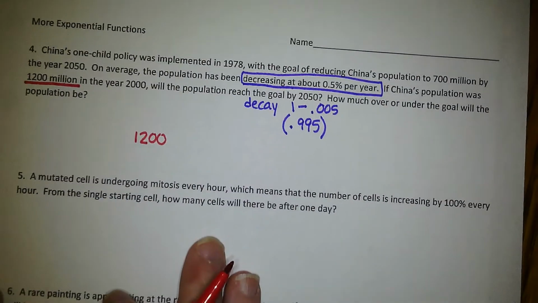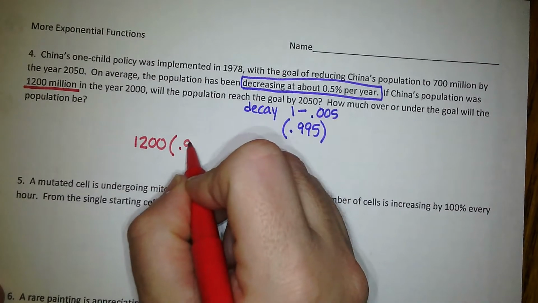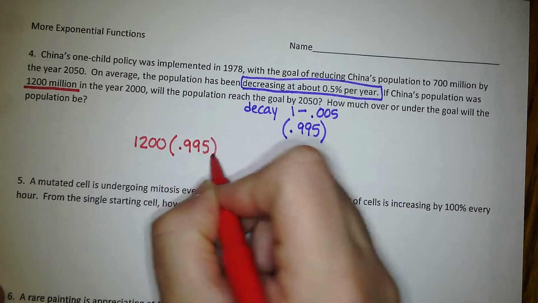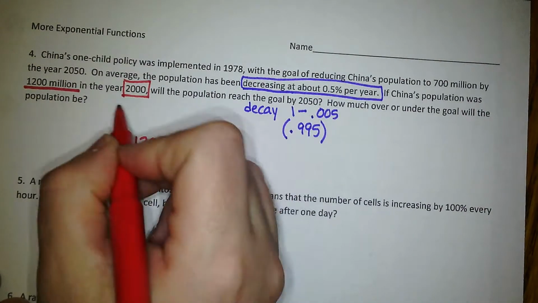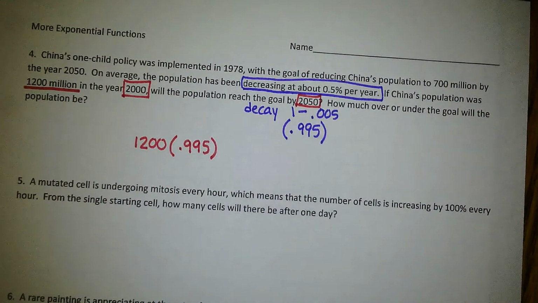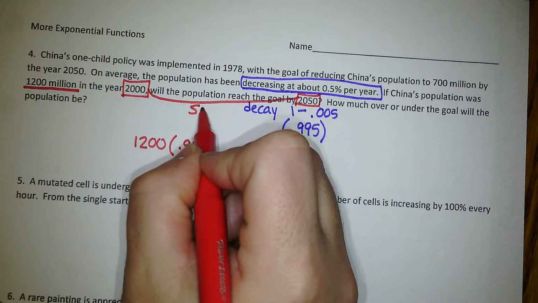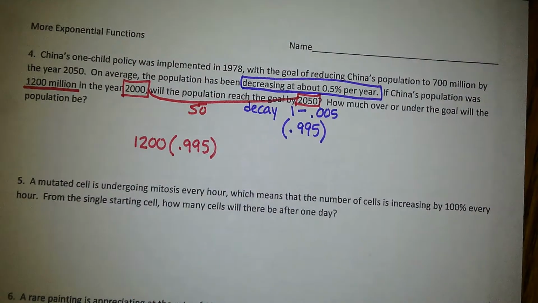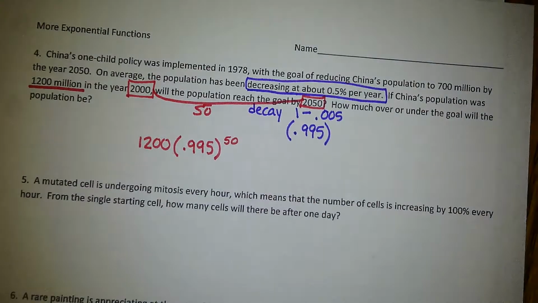Knowing that it's in millions, we're going to keep this as our growth factor. And since this was in the year 2000, and we want to know what's going to happen in 2050, that time frame that passes is a 50-year span. A 50-year span means that that's going to be our exponent.